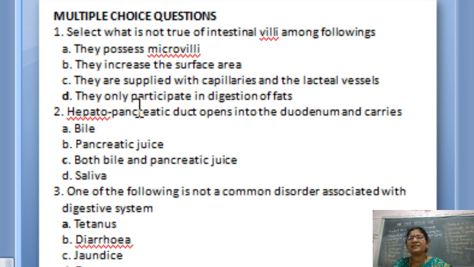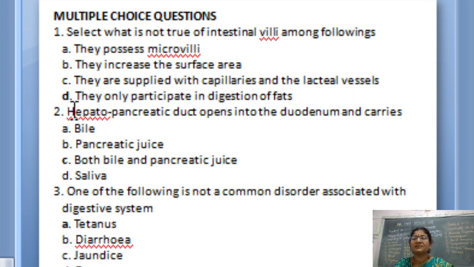This is also correct. They are supplied with capillaries and the lacteal vessels. You have studied the structure of the intestine. The lacteal is there in the center, and they are supplied with the arteries and the capillaries.